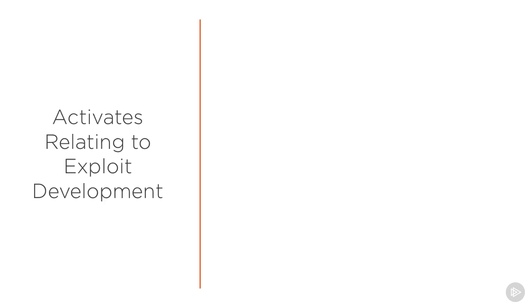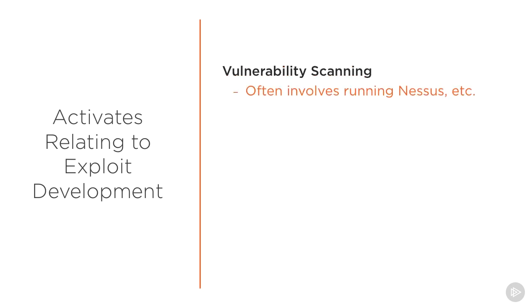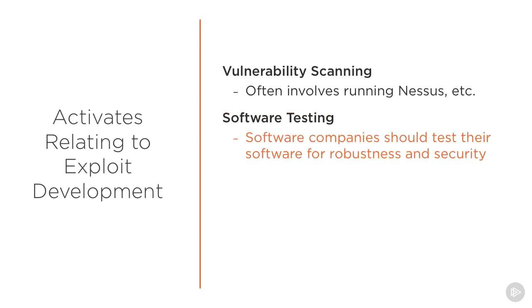Now, there are a lot of activities closely related to exploit development, but they're not quite exploit development, and we'll just point out some of those now. So, for example, vulnerability scanning would be like using Nessus or some other vulnerability scanning tool to find potentially vulnerable servers in a network, and that's something that a blue team might do or a pen test might do, but it's not really something that you would do during the actual exploit development process. Same thing with software testing, and that's even more closely related to what we're talking about. That would be finding bugs, making sure your software works, making sure it doesn't crash, but typically with the sense of, hey, we better just fix these.